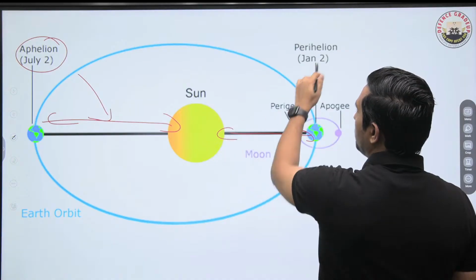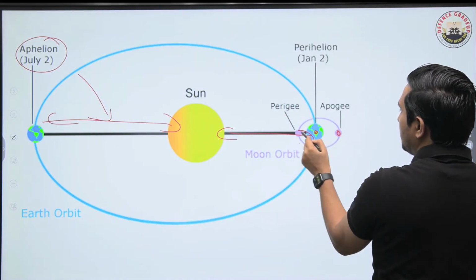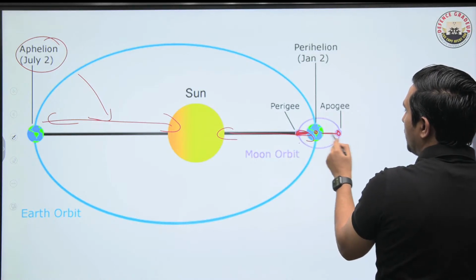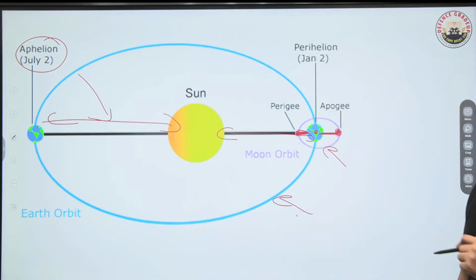This is shortest, this is perihelion. Similarly, when we talk about the Earth and the Moon, this is apogee and this is perigee. So this shortest distance between Earth and Moon is perigee, and the longest distance is basically apogee. This is the beauty of the elliptical orbits, as we know.